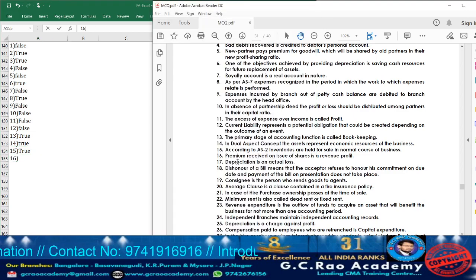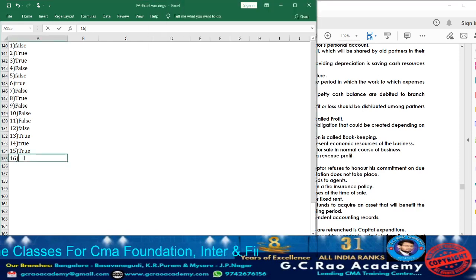Now moving on to 16, what are they telling? Premium received on issue of share is a revenue profit. See, if the shares are issued at premium, the excess amount they are going to receive above the face value, we are going to call it as premium. How will it be treated? Capital profit. It's not the revenue profit. So accordingly, the statement 16, whatever they have given, it is false. Statement 16, it is false.